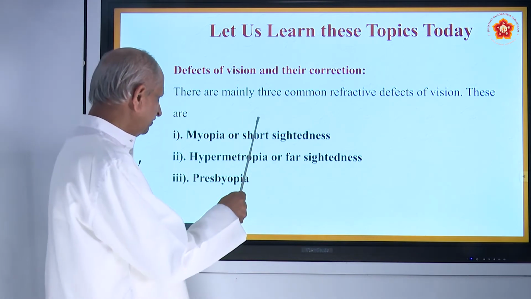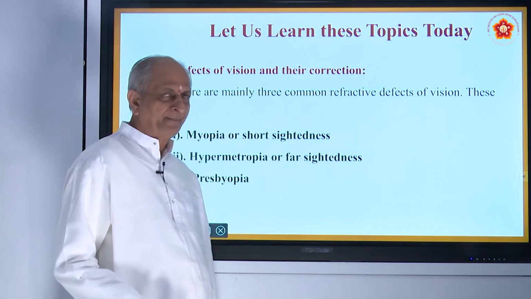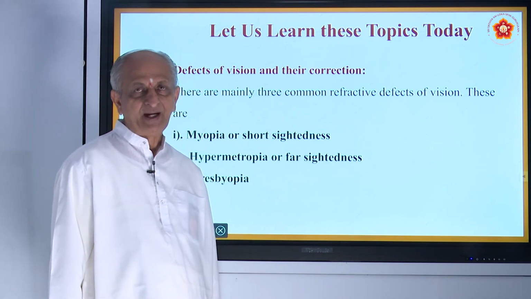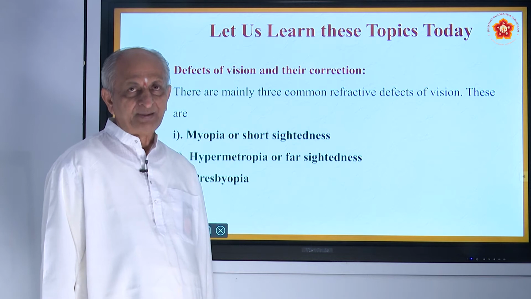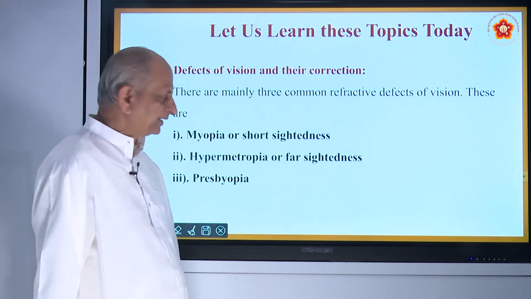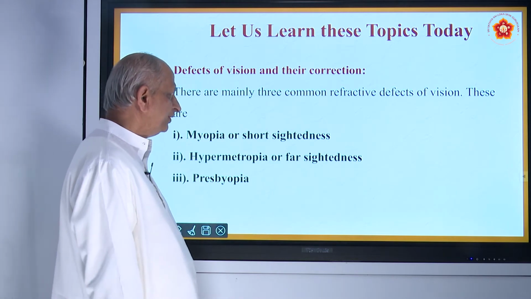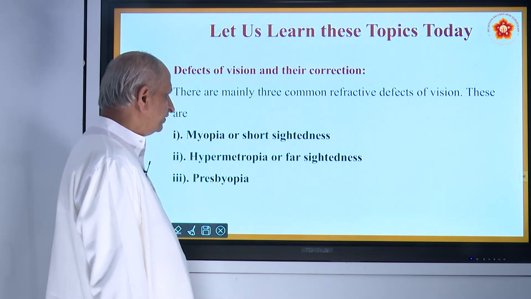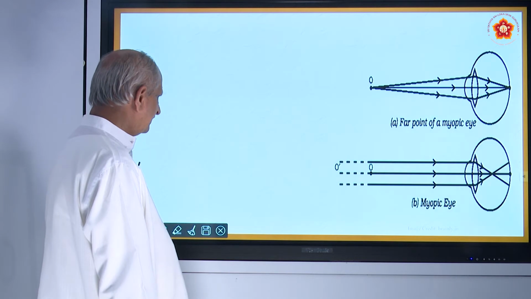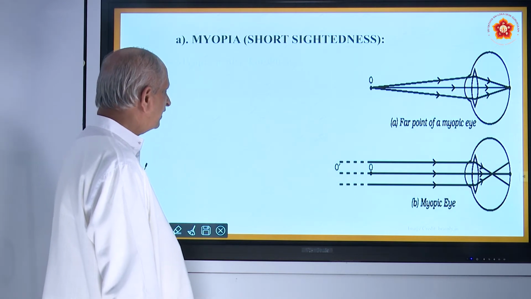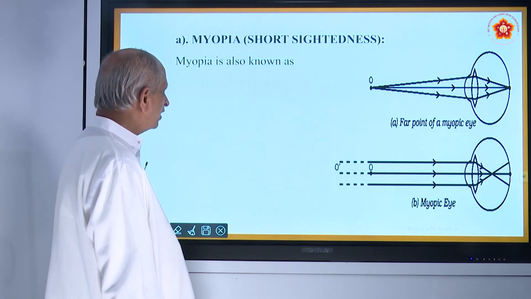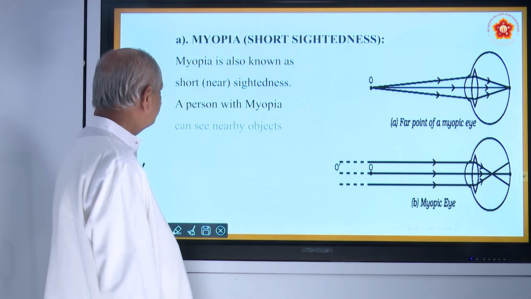These are the three important, and also there are some more also called astigmatism, that is color blindness. You cannot identify the colors. So these are the main three defects that are found in the vision of eyes, and let us see in detail. The first one is called as myopia or short-sightedness.